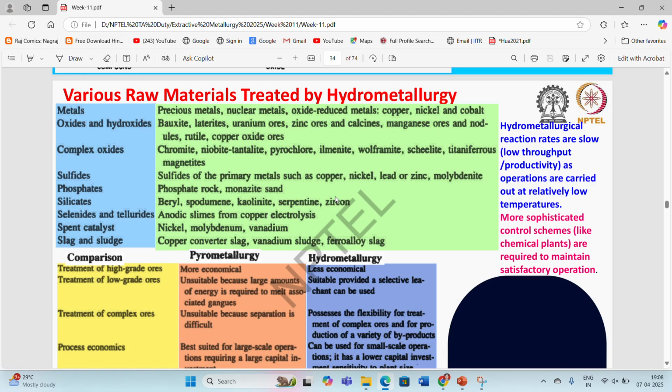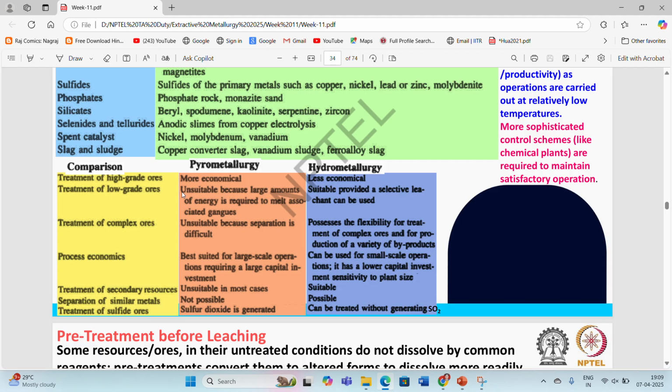So if we talk about the comparison between hydrometallurgical and pyrometallurgical operation, around 90% of metal ores can be treated by either hydrometallurgical operation or pyrometallurgical operation. But we have to decide the particular process to go with based on the economy or the various factors involved during the processing of that particular ore. So, coming to the comparison between pyrometallurgical and hydrometallurgical operations.